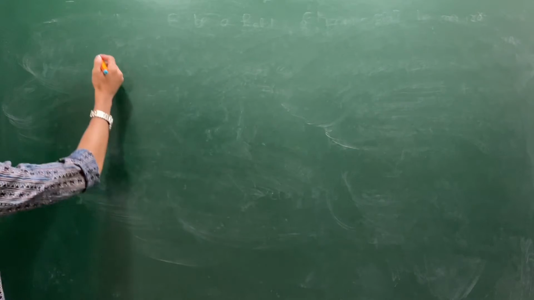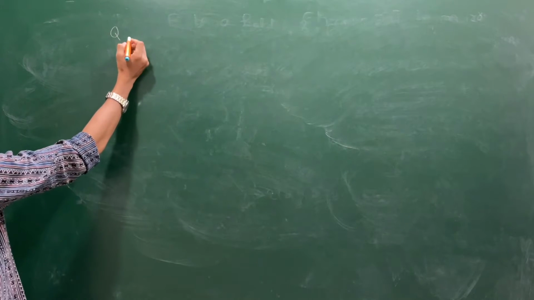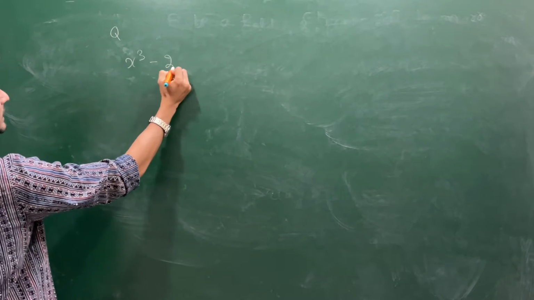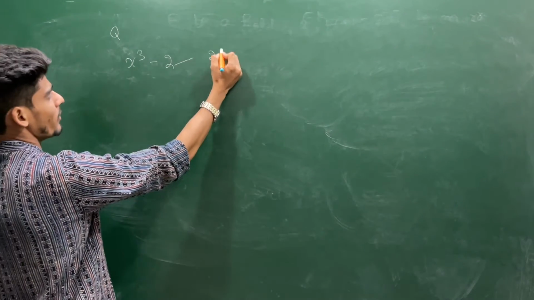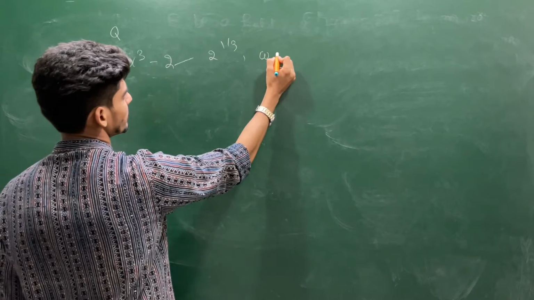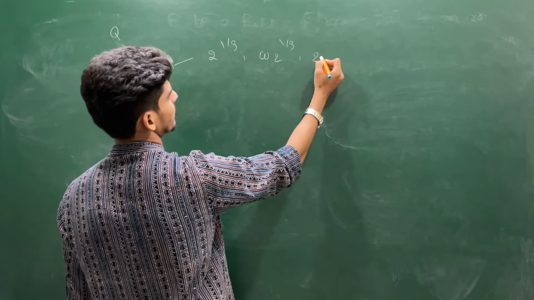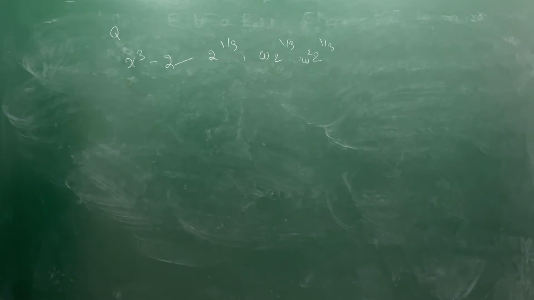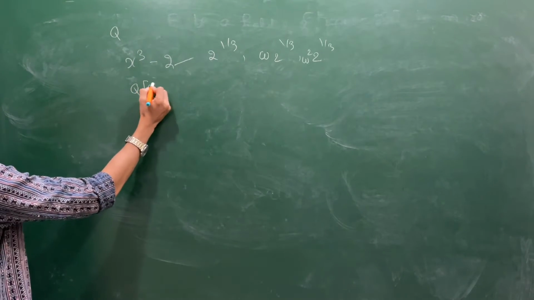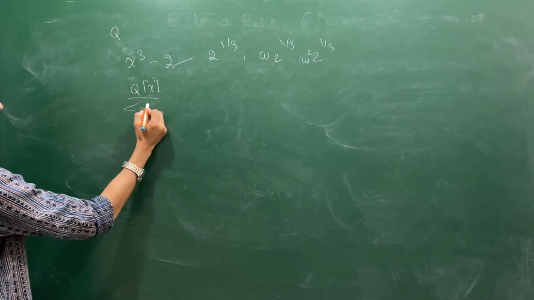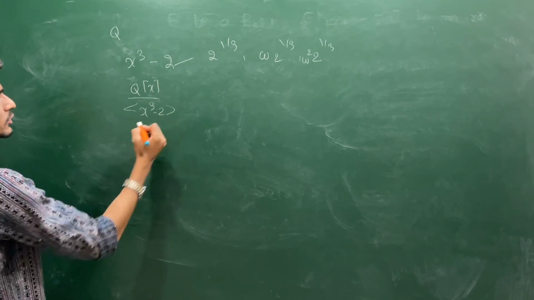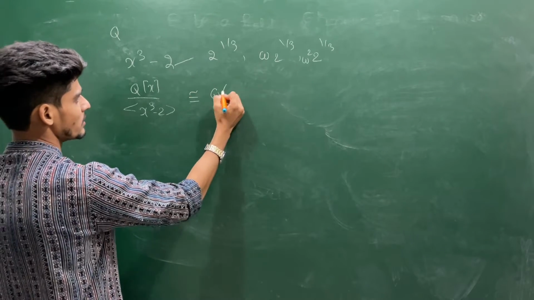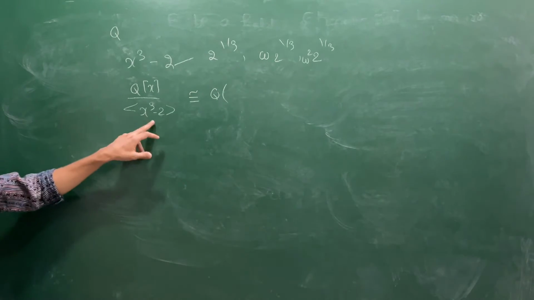So let us see this example again. We have Q, and we have this polynomial x cube minus 2. It has roots 2 power 1 by 3, omega times 2 power 1 by 3, and omega square times 2 power 1 by 3. So we have Q[x] by the ideal generated by the polynomial x cube minus 2. Correspondingly, we have 3 isomorphic extensions, because we have not worried about which root you are choosing.